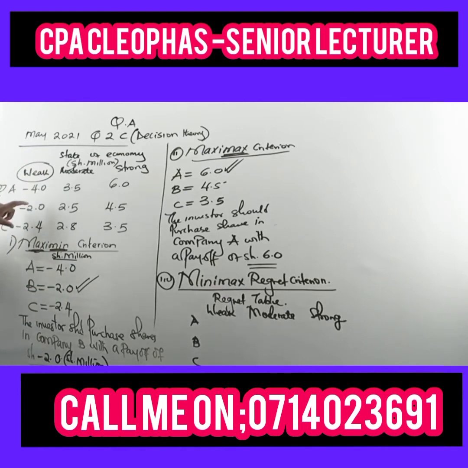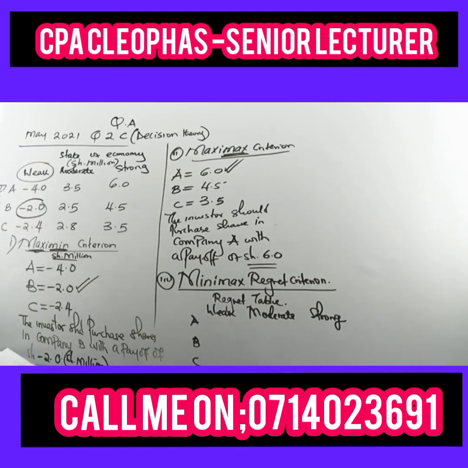If you choose another one, you'll have some opportunity loss. These states of nature are put in the columns. In the first column for weak, identify the highest value, then subtract the other values from that highest value: -4, -2, and -2.4. The best should have been -2.0.